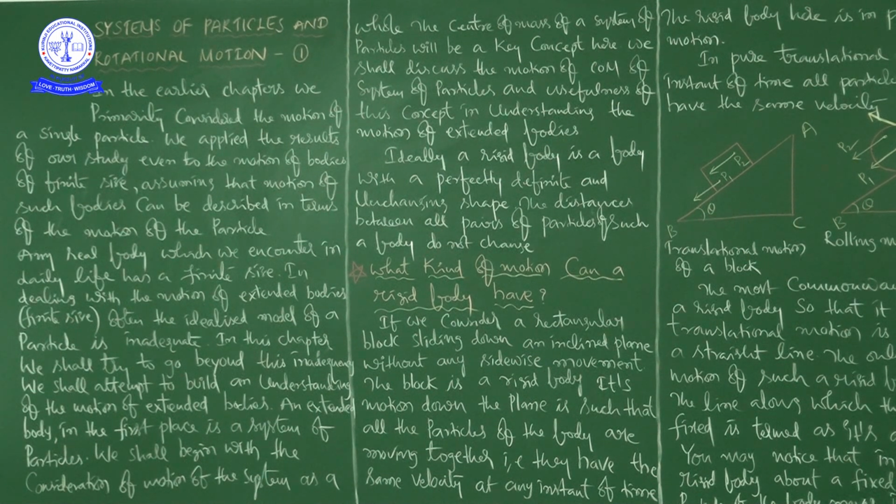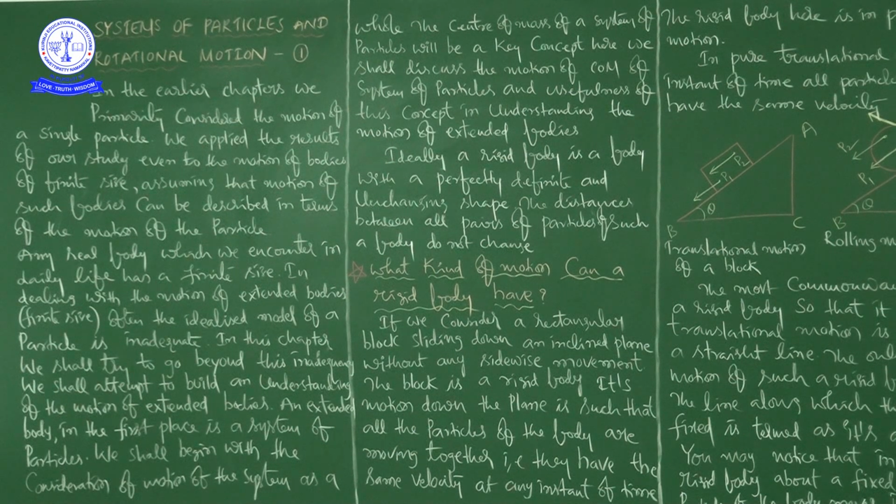That is important. So first we are going to talk about a massive body. Generally mass means a certain amount of matter, whether it is small or big, that doesn't matter, but we have to consider it as a massive particle.